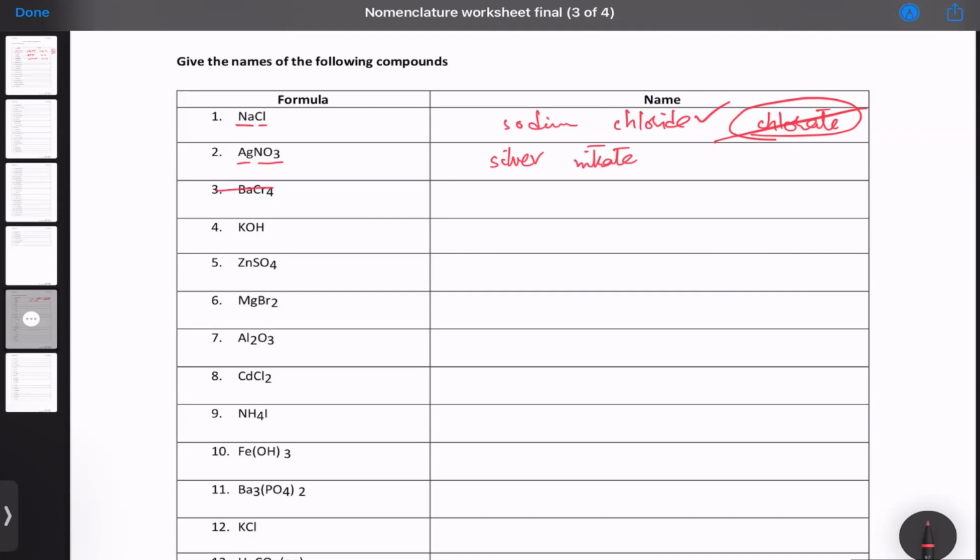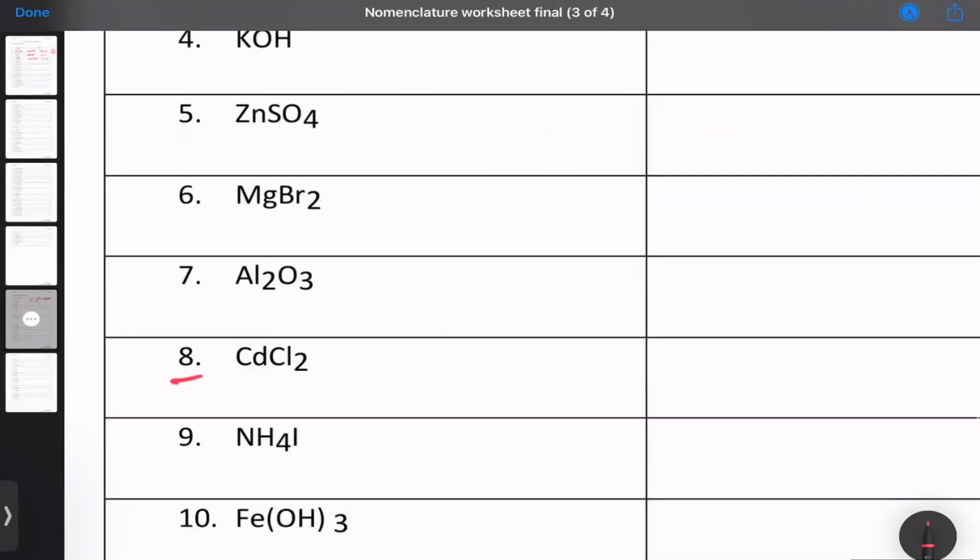Now, in some cases, it may be difficult to figure out the charge. For example, number 8. In number 8, cadmium, Cd, is a transition metal. हमें क्या पता उसका charge क्या है? So we will figure it out. So अगर आप देखें, Cl is in group 7, so it will be -1. So to make Cl -1, and there are 2 of this, तो overall हो गया charge -2. So उस -2 को cancel करने के लिए cadmium must be +2. In other words, ये जो 2 है ये यहाँ से आया है और ये 1 वहाँ से आया है.